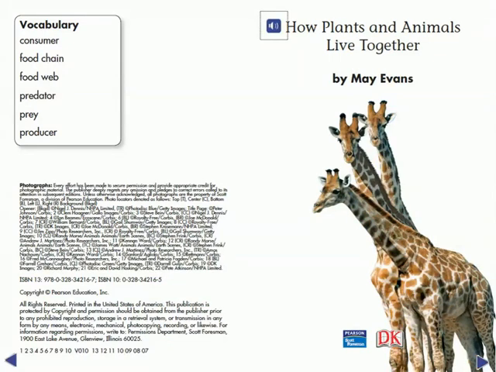How Plants and Animals Live Together by May Evans.